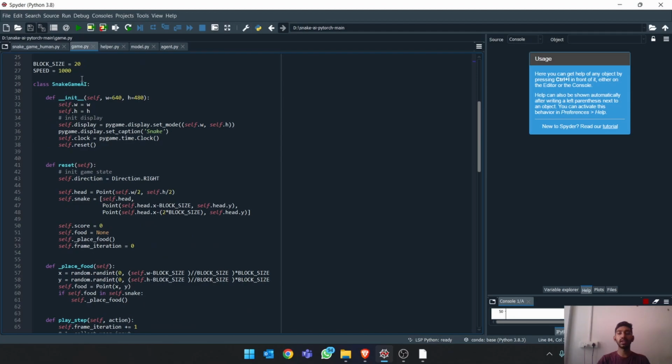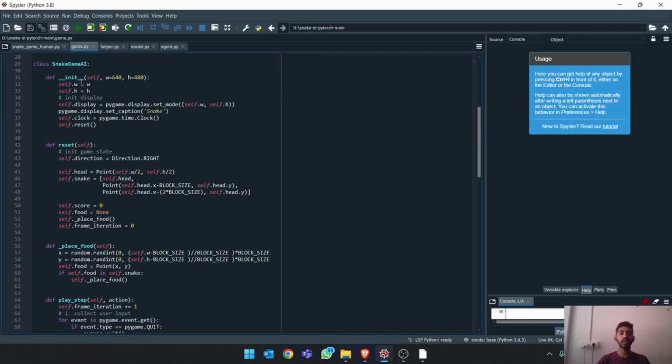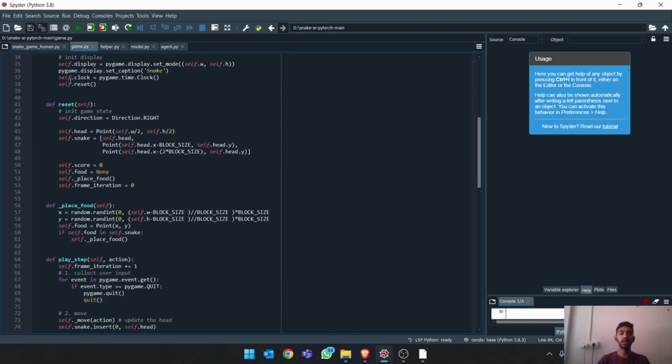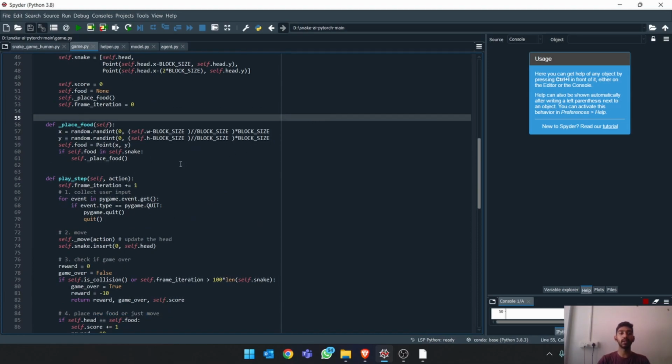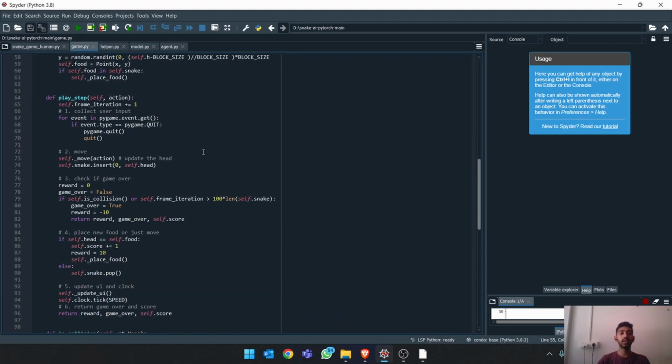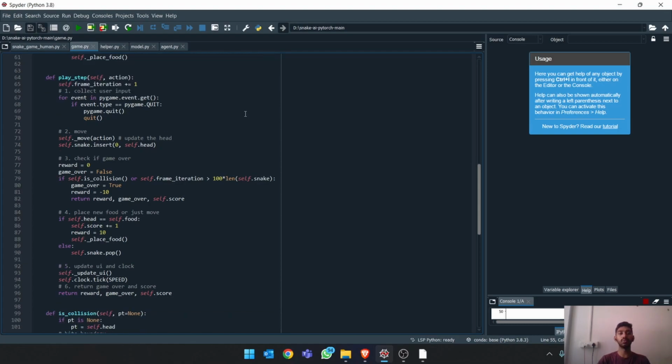Then in a SnakeGameAI class, we are having an initializer function and a reset function to reset the game when the game is over. Then we have the place food function, which basically places food in random positions once it's eaten. Then the play step function has six parts in it. The first one is to collect the user's input. The second one is to move according to the input given.